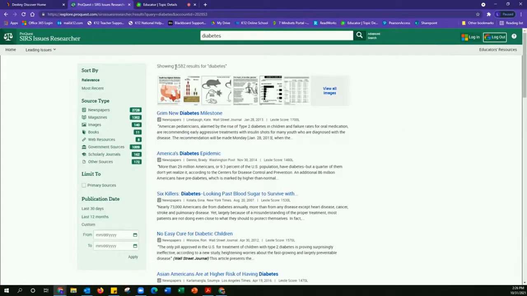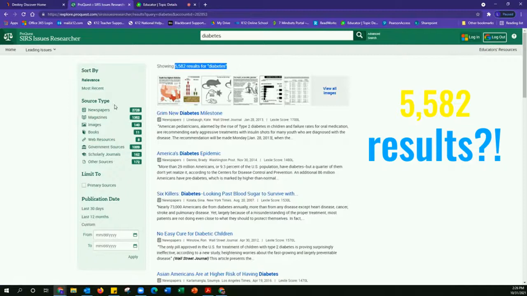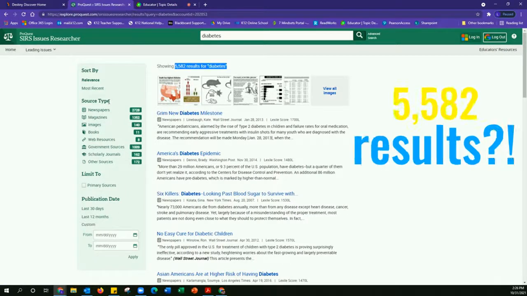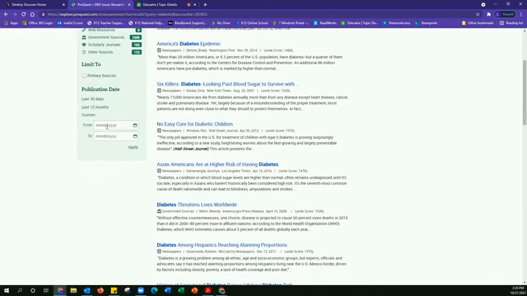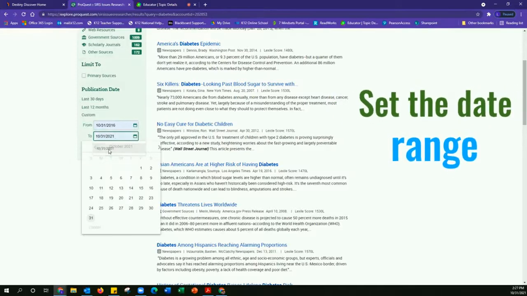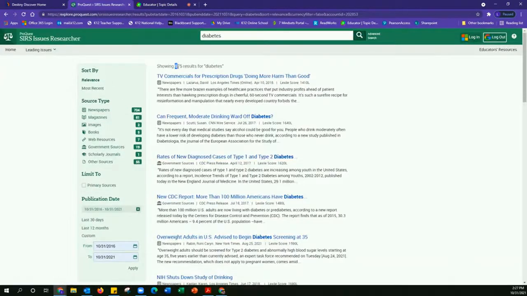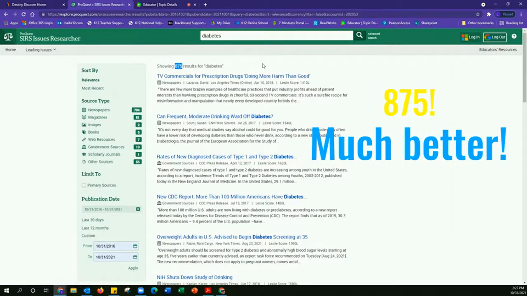Whoa, 5,582 results for diabetes sure is a lot. And I know that I don't really have that much time to go through every single source. So a reminder, come down to the bottom left-hand side of your screen and go ahead and choose a date that is 5 years ago from whatever day you are searching. So today is October 31st when I am searching. So I am going to sort my results from October 31st, 2016 to today. That's exactly 5 years. Let's apply and see what happens. Much better. I can handle 875 results.